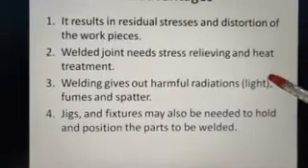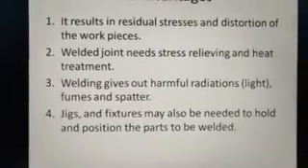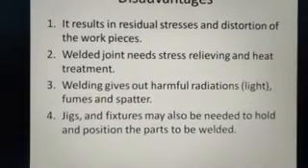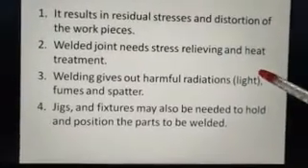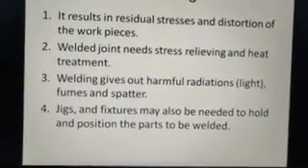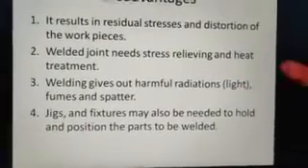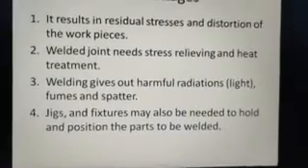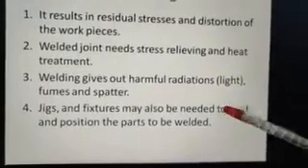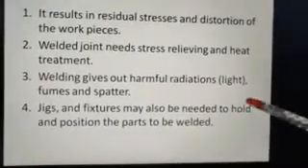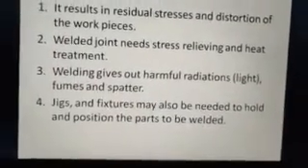Then the welded joint needs stress relieving and heat treatment. Again, an additional or after-weld heat treatment process is what is mentioned here. Then welding gives out harmful radiations, like ultraviolet radiation or light which is coming out, then fumes and sparks or spatter of the molten metal. Then jigs and fixtures may also be needed to hold and position the parts to be welded. These are all rare scenarios which can be easily addressed.